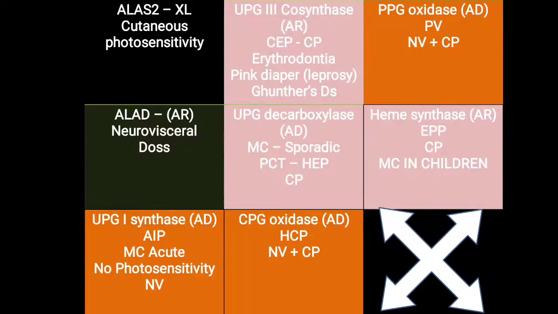Further, the different types of porphyria like CEP (congenital erythropoietic porphyria), PCT (porphyria cutanea tarda), hereditary coproporphyria, variegate porphyria, and erythropoietic protoporphyria we will also discuss in a separate video. So at present, you have to remember ALA synthase 2 is X-linked porphyria, and ALAD is also called DOS porphyria, and this can be asked sometimes in exams as well as in viva and MCQs. So that's all about ALA synthase and ALA dehydratase.